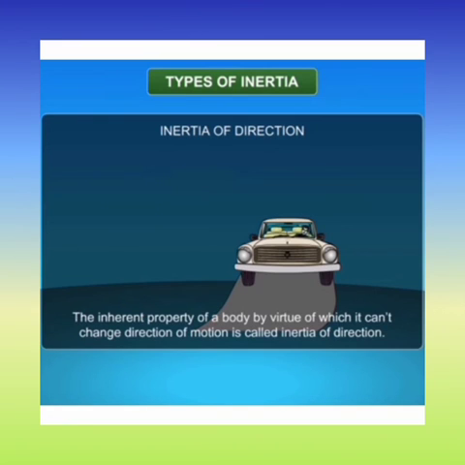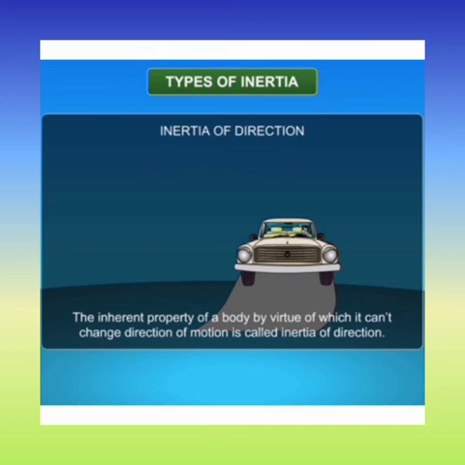Then the last one is inertia of direction. The inability of a body to change its direction of motion by itself is called inertia of direction. What do you mean by inertia of direction? The inherent property of a body by virtue of which it can't change its direction of motion is called inertia of direction.